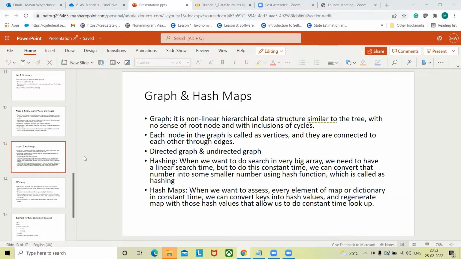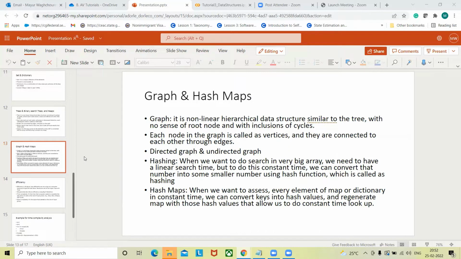So basically it's again a non-linear hierarchical data structure where all the elements can exist at different levels, and you can cycle through that data structure, traverse through the entire network, and come back to the starting node. Okay, so that's the graph kind of data structure.